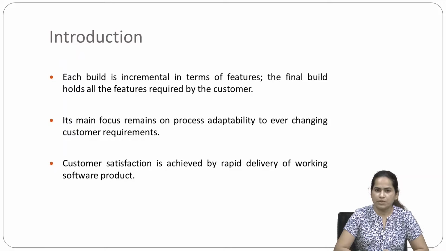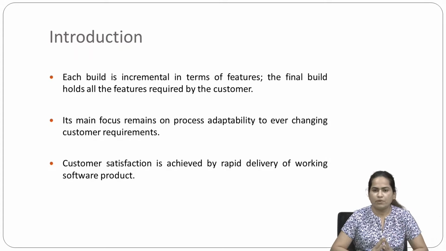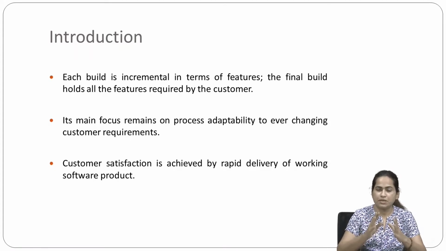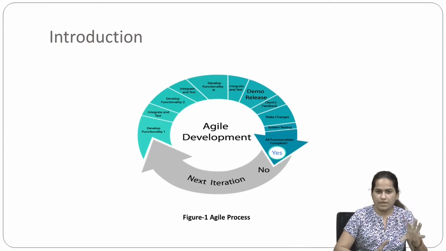Its main focus remains on process adaptability to ever-changing customer requirements. Customer satisfaction is achieved by rapid delivery of a working software product. How will customer satisfaction be achieved? Basically, the main target of software development is to satisfy the customer in terms of their requirements. If their requirements are fulfilled, it means the customers are satisfied. So to satisfy the customer, we are doing rapid delivery of working software. This is what we have in the agile process.